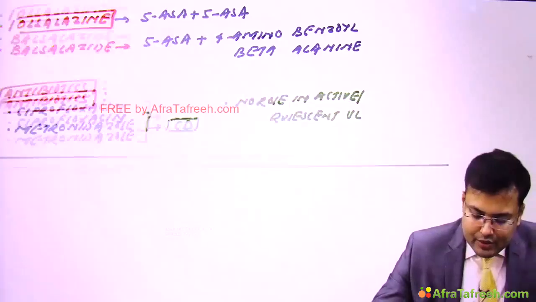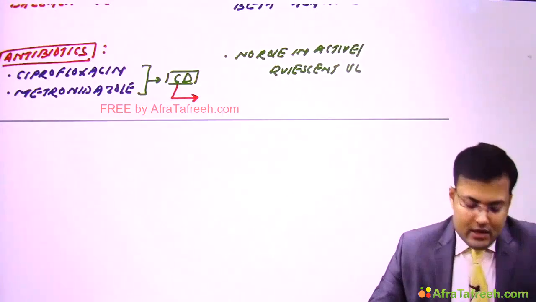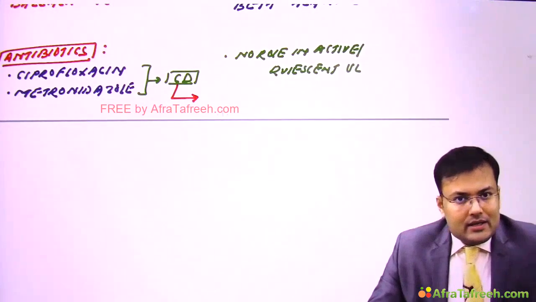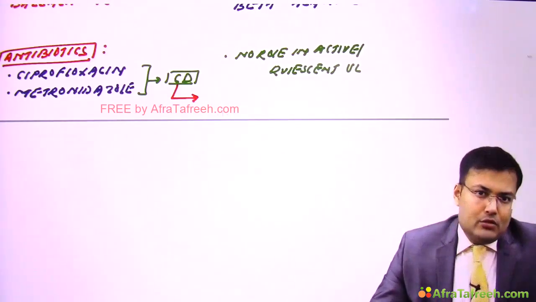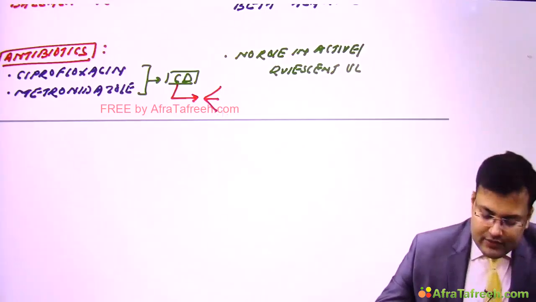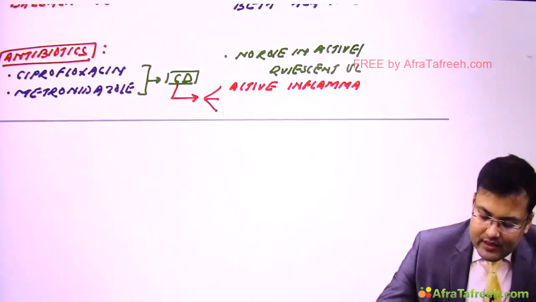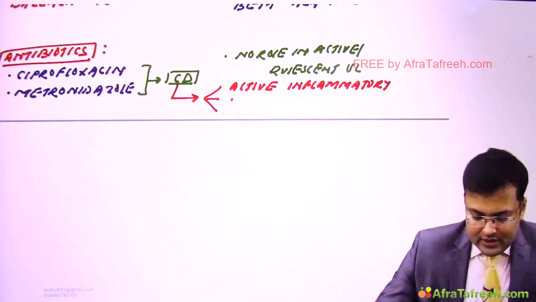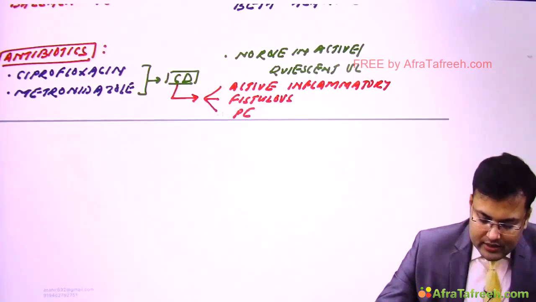Okay. Second important point, in which patients of Crohn's disease are we using these antibiotics? We are using these antibiotics in Crohn's disease patients who have active inflammatory Crohn's disease, fistulous or perianal Crohn's disease. So the patients of Crohn's disease who are having active inflammatory disease, or there is fistulous Crohn's disease, or there is perianal Crohn's.